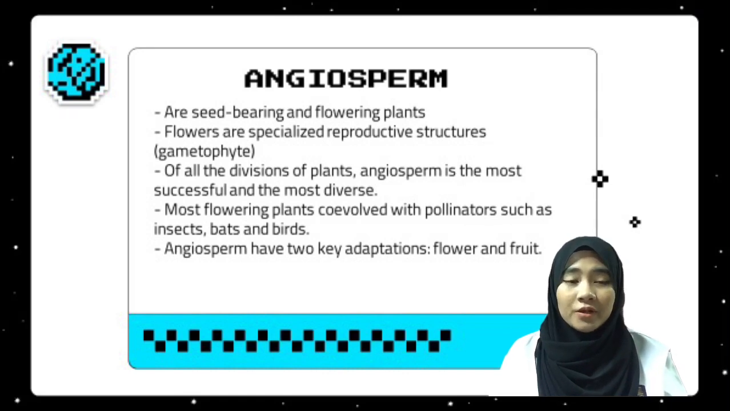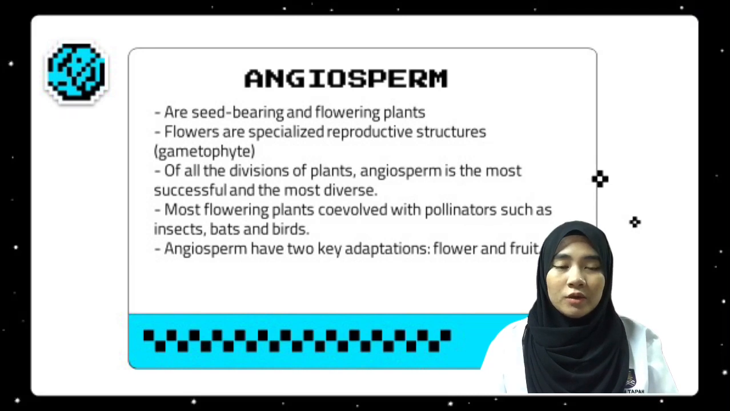Angiosperms are seed-bearing and flowering plants. Flowers are specialized reproductive structures of the gametophyte. Of all the divisions of plants, angiosperms are the most successful and the most diverse. Most flowering plants cohabit with pollinators such as insects, bats, and birds. But for today, we would like to focus more on the monocot and dicot major groups.